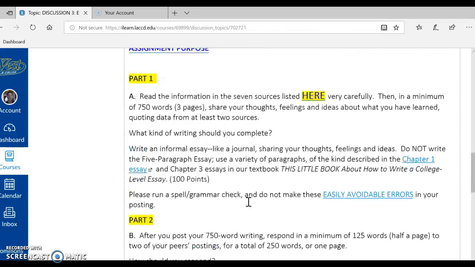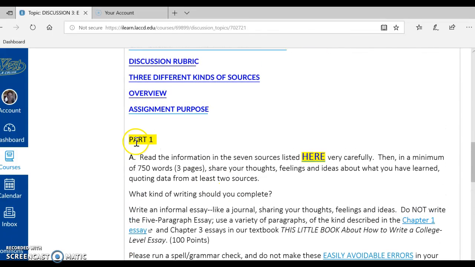All right, I'm scrolling up and I'm going to read part 1 with you. A, read the information in the 7 sources listed here in this link very carefully. Then, in a minimum of 750 words, 3 pages, share your thoughts, feelings, and ideas about what you have learned, quoting data from at least 2 sources. What kind of writing should you complete?